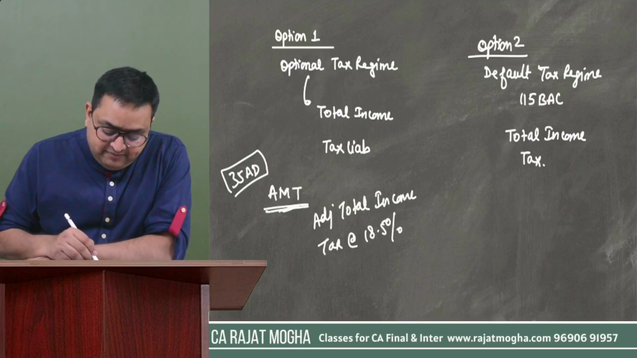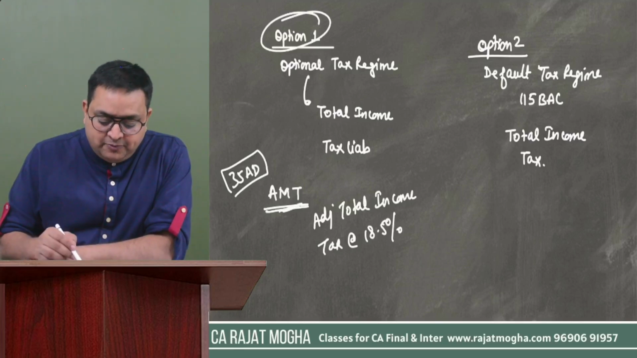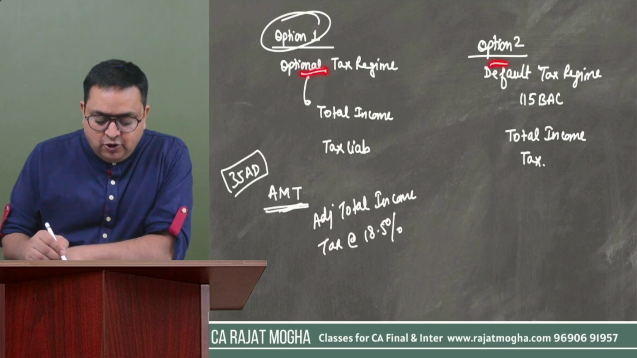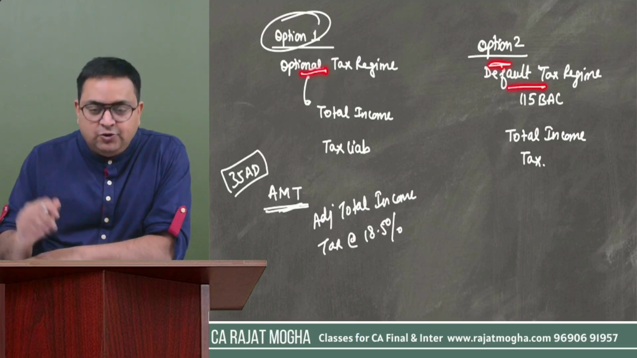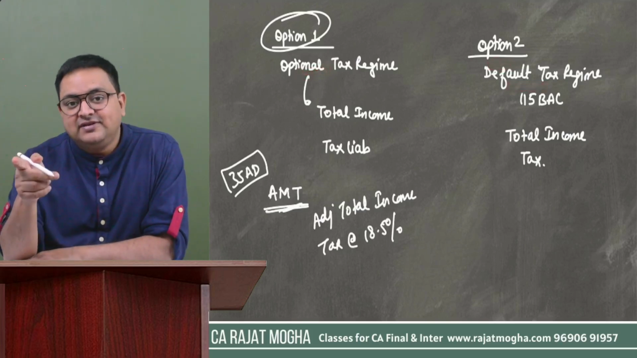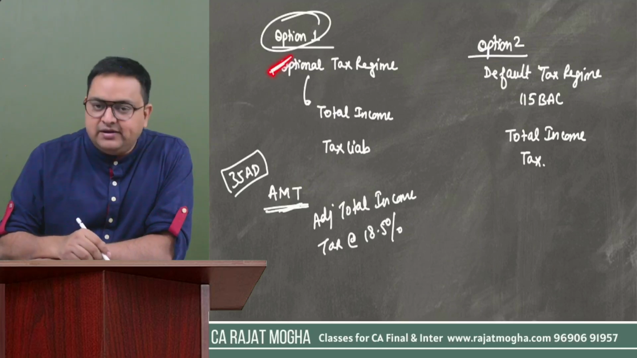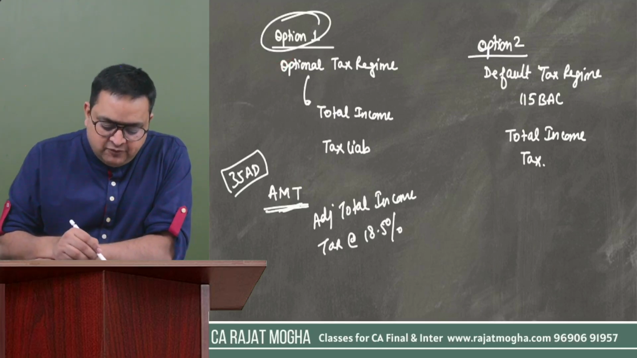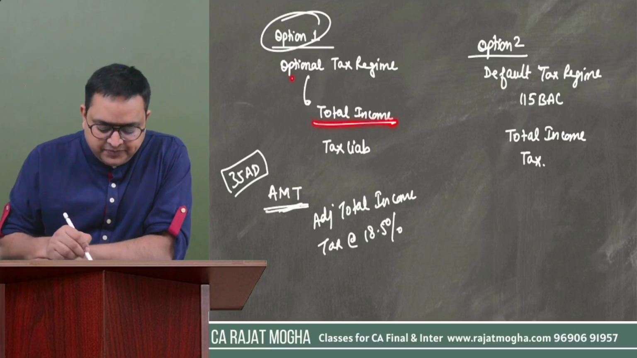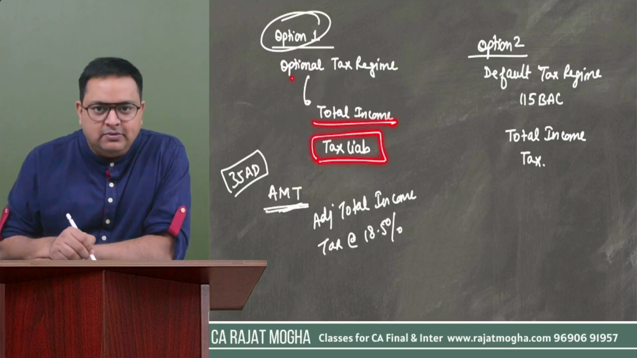But this AMT provision is as per option 1, the optional tax regime, because in option number 2, in the default tax regime, we don't have AMT provisions. AMT provisions are only in option number 1, right? So in option 1, first we have to see the total income. Then we have to calculate the tax liability as per normal provisions.